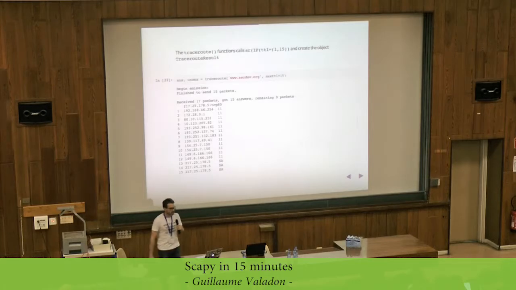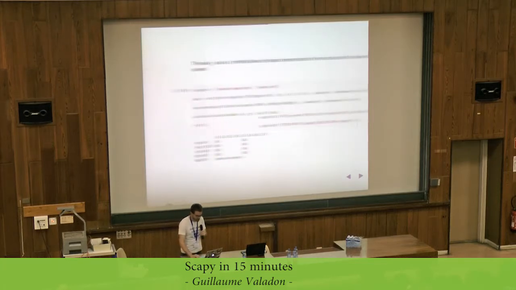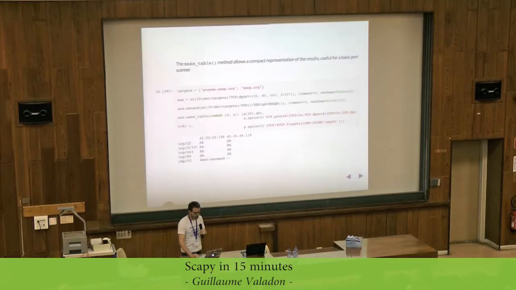Traceroute, that's a function embedded in Scapy. Here I will use it to do a traceroute to secdev.org. The traceroute function gives you back a traceroute object, and the traceroute object has many methods, like world trace. In this example, it will show the different routers and their location on the globe from my laptop to the destination. So in this case, it's going to the US. I don't know why.